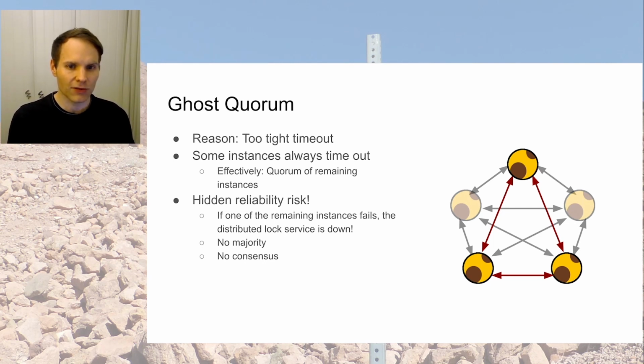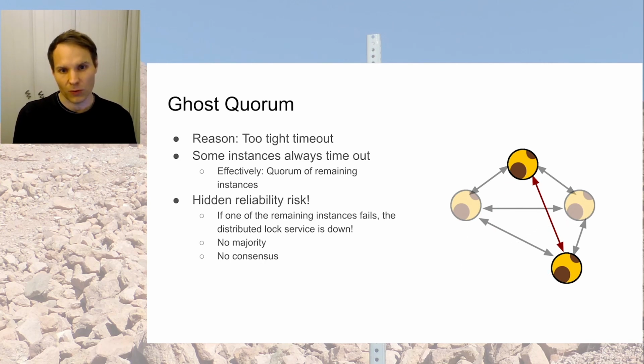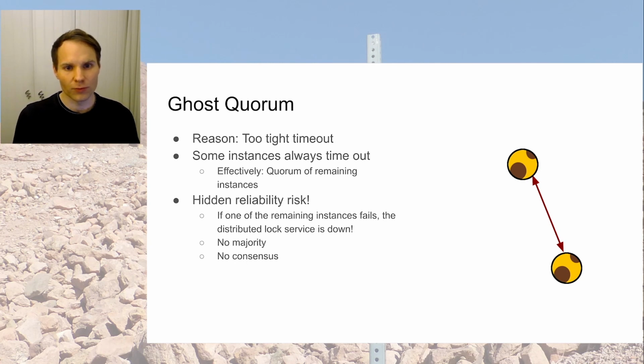If one of the remaining instances, one of the 3 that were always responding, fails, basically the distributed log service is down. Because of the timeouts, the other 2 are also not really reachable in practice, and that means we cannot reach a majority anymore, and that means we cannot reach consensus anymore. We have this kind of a ghost quorum, and these 2 will never reach a majority in a quorum of 5. So that's a risk one needs to be aware of when optimizing around early stopping and timeouts.